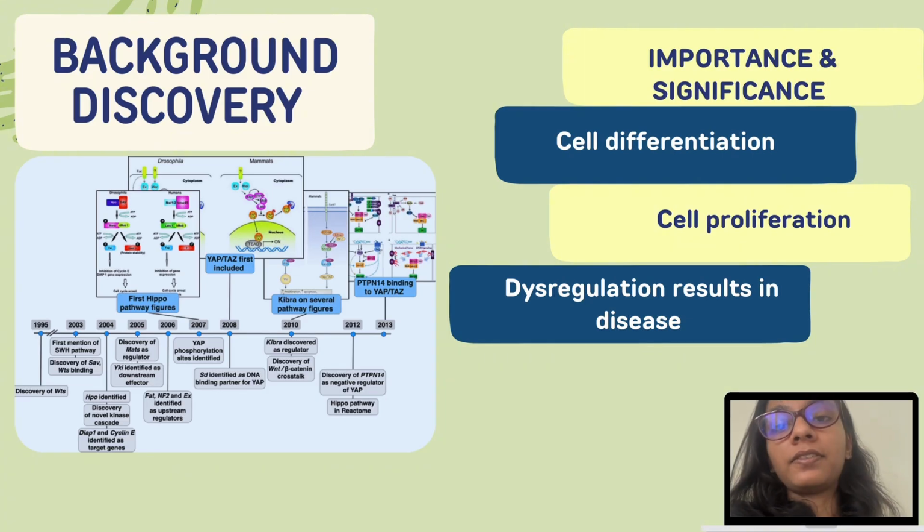From 1995 onwards, key discoveries about the Hippo pathway have revealed its role in controlling organ size and its impact on cellular processes. In 2007, two vital transcription co-activators were discovered, YAP and TAZ. These were identified as central regulators of this pathway.